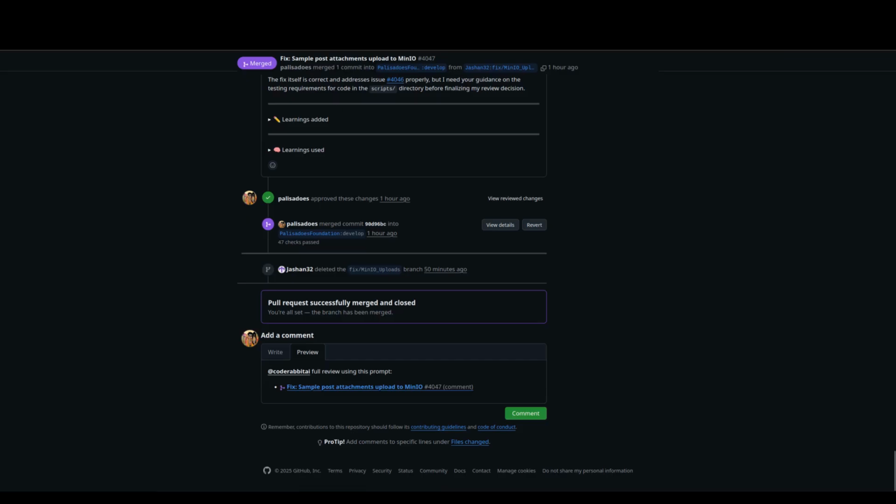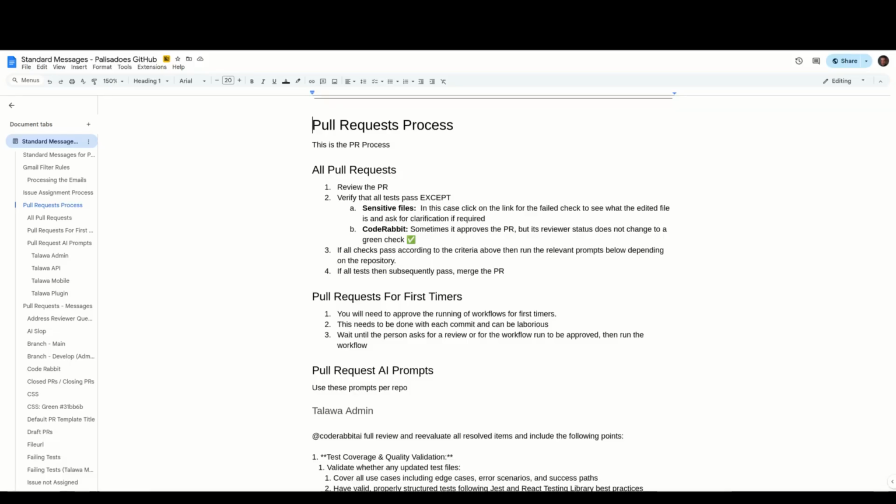So these are the most important aspects of the pull request and issue assignment process. Once again, if you have any questions, please talk to Christian and she will provide you with guidance.